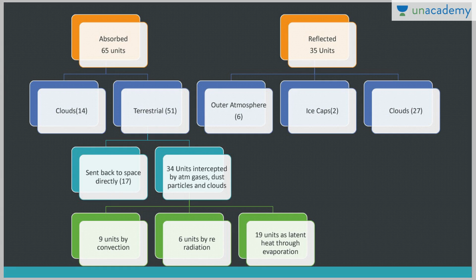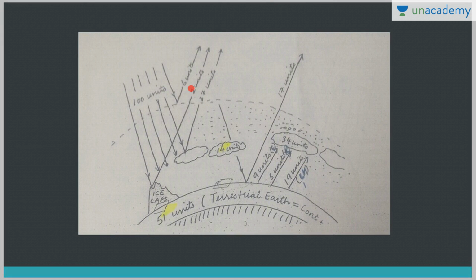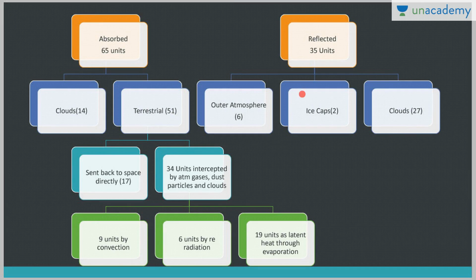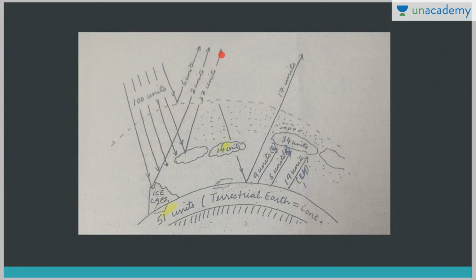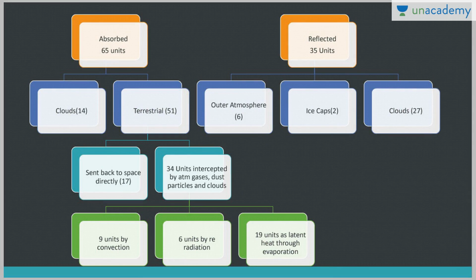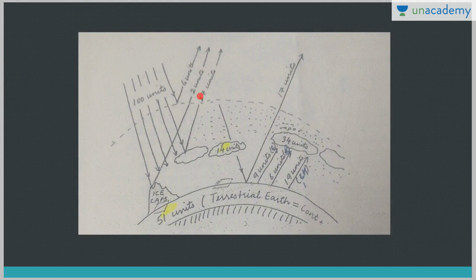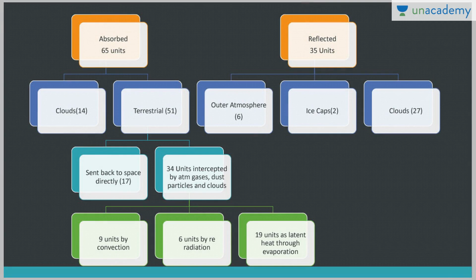The outer atmosphere is reflecting 6 units. Ice caps and glaciers are reflecting 2 units, which is also known as albedo. And clouds are reflecting 27 units. So 35 units are reflected and only 65 units absorbed.